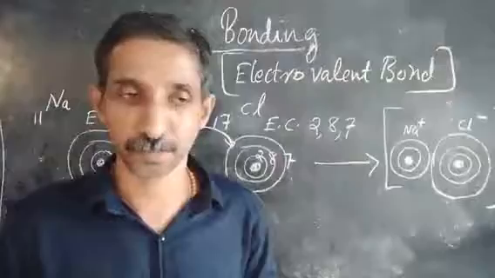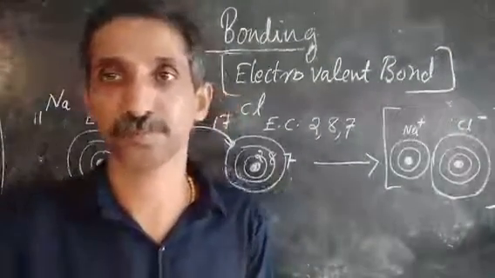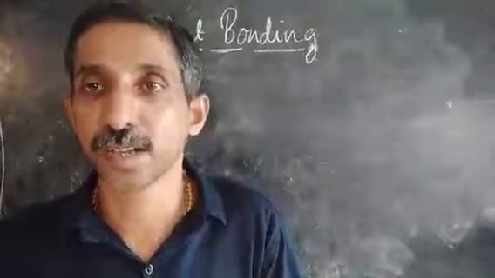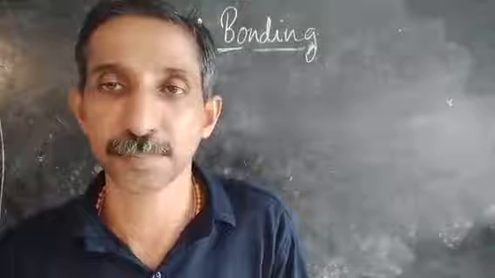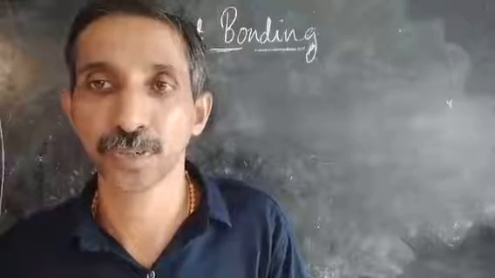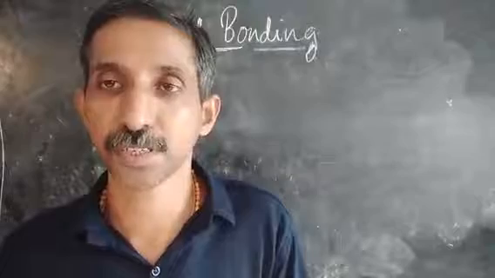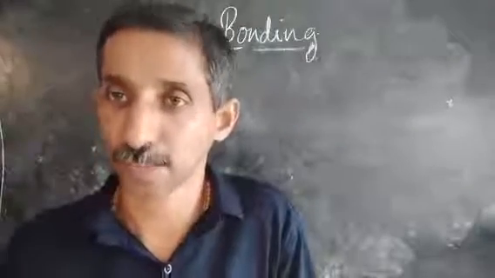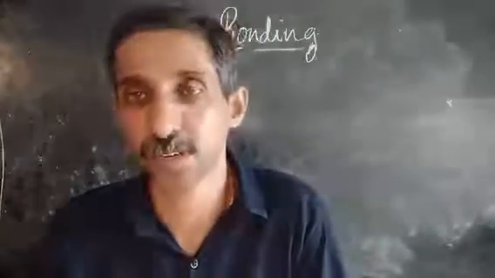Now let's start discussing covalent bonding. You now know that ionic bonding occurs between a metallic element and a non-metallic element. That means there should be an electron donor and an electron acceptor, the conversion of the donor to a positive ion and the acceptor to a negative ion, and the attraction between them.